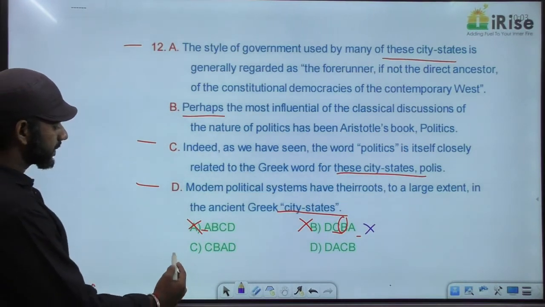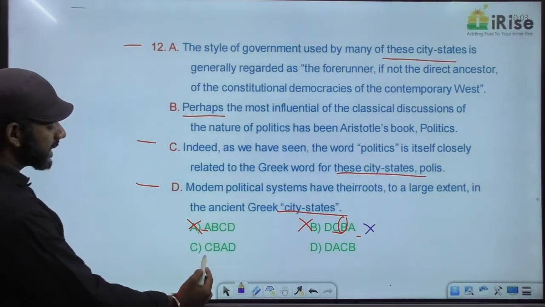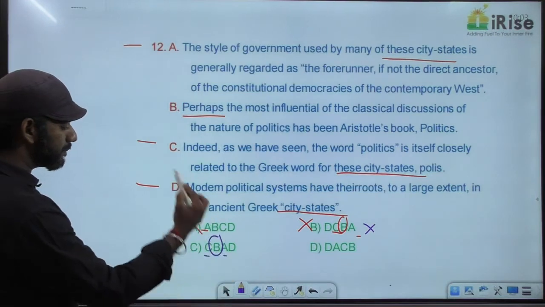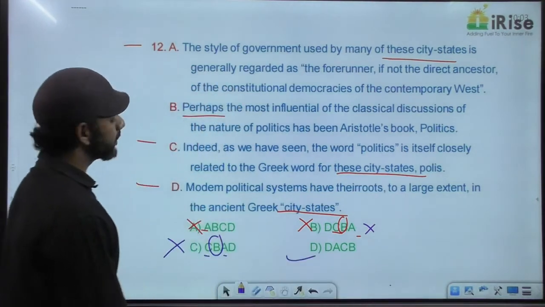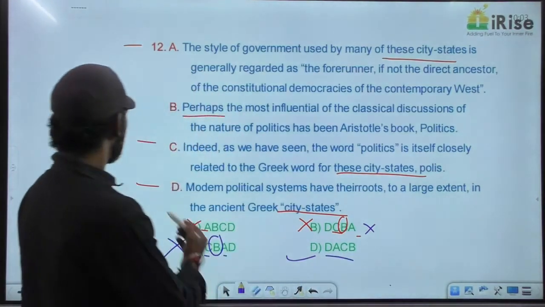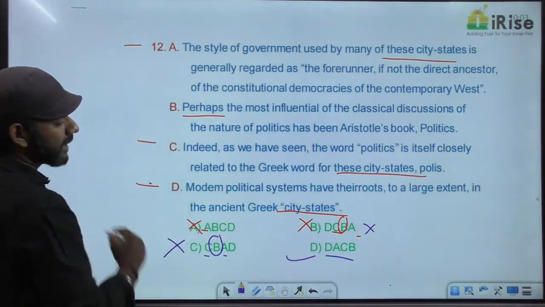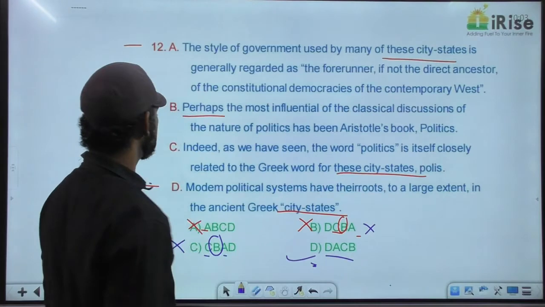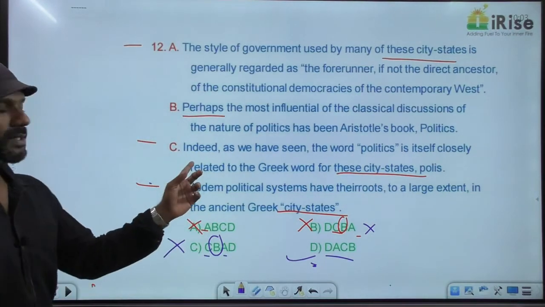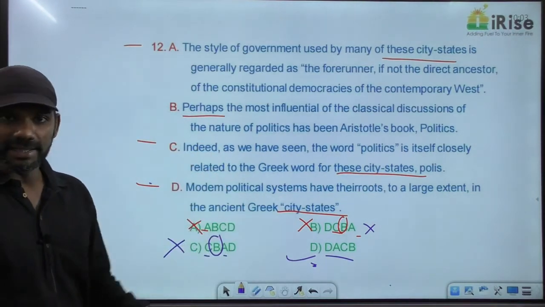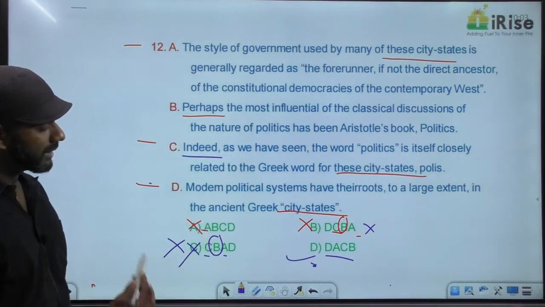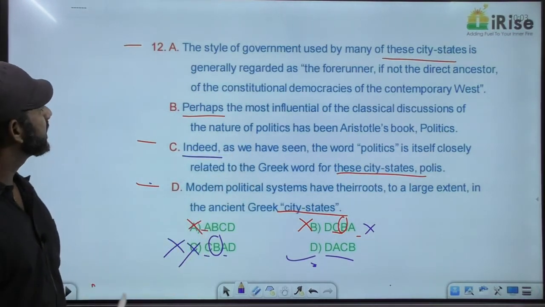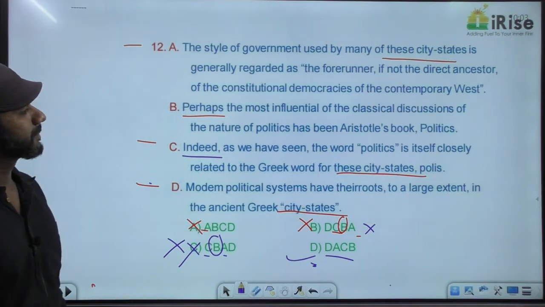A, D and C must come together. In option C, C and A are separated by B. Cannot happen, eliminated. We got the answer DACB. DAC are coming together. The answer must be option D. Now the paragraph cannot start with C. Based on that anyway, option C is gone. The answer must be option D. D, A, B, C. Clear?